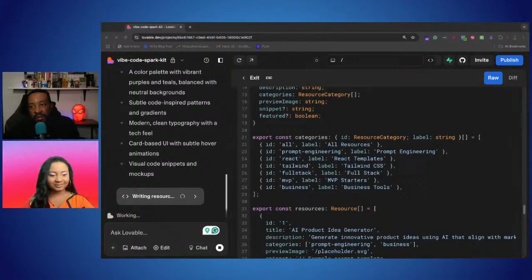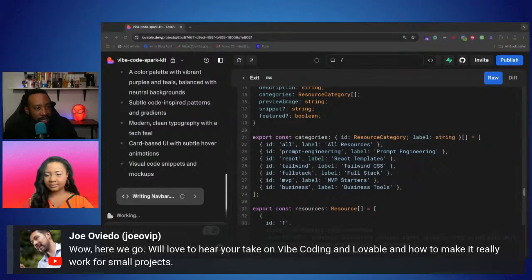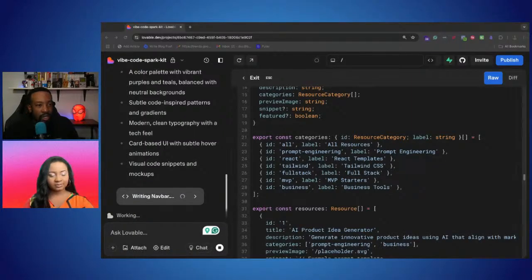Okay, so as we're doing this, it's building this Spark kit. What do you think as we're going? Oh, and we actually have a question. I think we answered a lot of it, but by the way, Joe, thank you so much for being here. I would love to hear your take on vibe coding and Lovable and how to make it really work for small projects, for community, or for different passion projects. Could you talk about what's the smallest kind of project, maybe a calculator or something like that, and what's the biggest project that you've seen people use Lovable with?